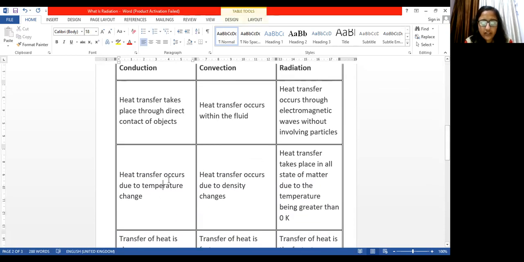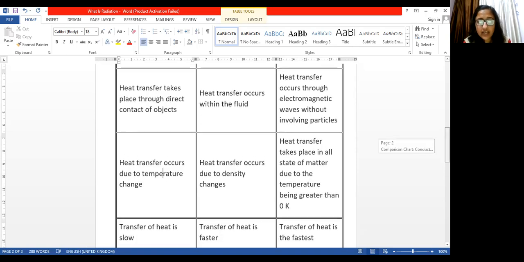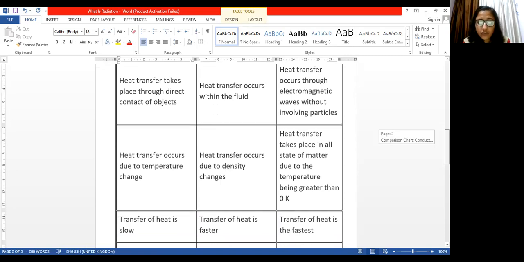Now the second difference is heat transfer occurs due to temperature change. The first one is conduction, and in this what we are saying is that heat transfer occurs due to temperature change. Second, convection, heat transfer occurs due to density changes. Then third one, radiation, heat transfer takes place in all states of matter due to the temperature being greater than 0 degree Kelvin. Fine, this was the second difference.